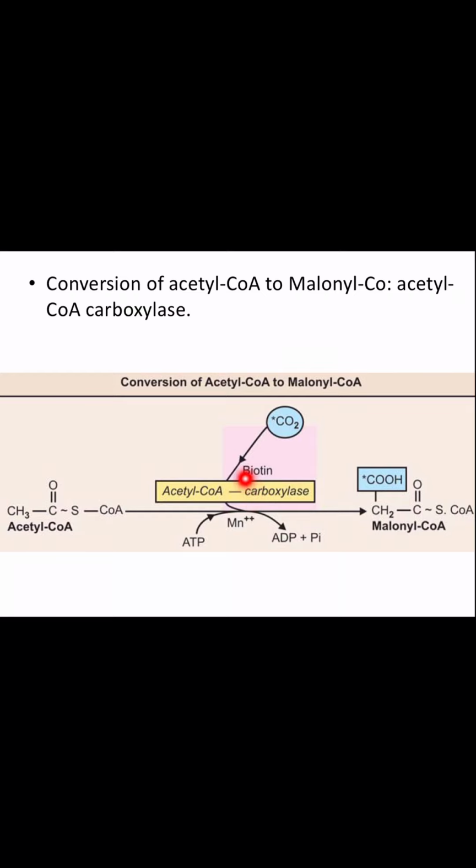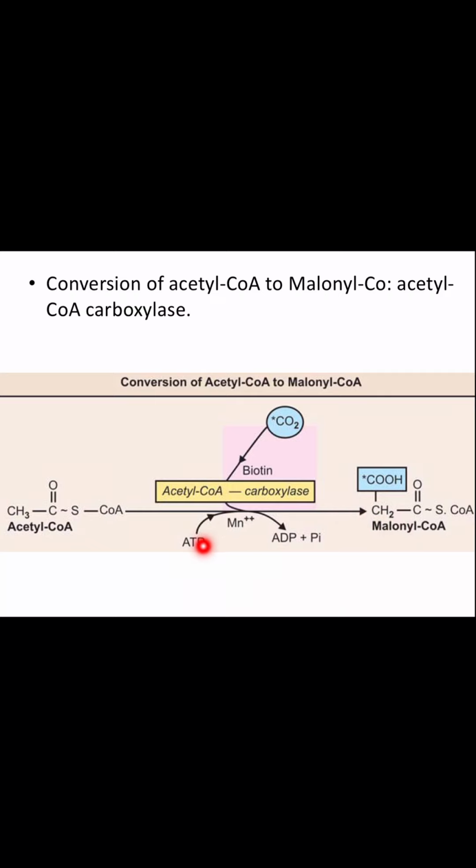Now what happens, this biotin is the carbon dioxide carrier. Okay, that's why this is a carboxylase. It has a carbon dioxide. So this carbon dioxide is transferred from acetyl CoA carboxylase to acetyl CoA, thus making it malonyl CoA. So when acetyl CoA is carboxylated, it becomes malonyl CoA.